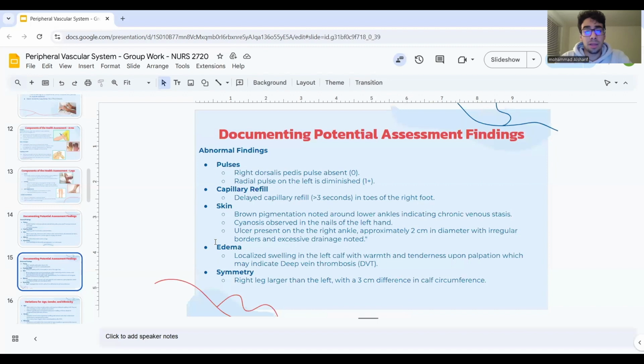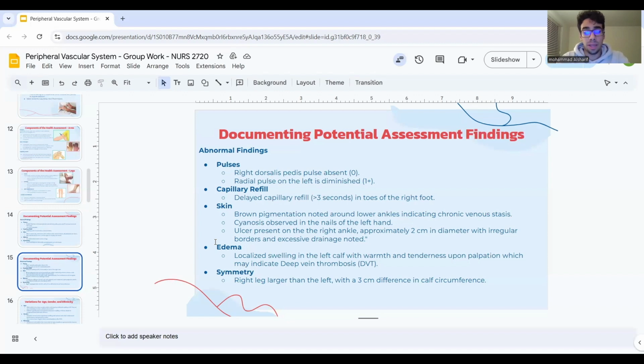Documenting potential abnormal findings, which could include the right dorsalis pedis pulse being absent. Radial pulse on the left could be diminished. Delayed capillary refill, more than 3 seconds, in toes of the right foot. Brown pigmentation noted around the lower ankles, indicating chronic venous stasis. Cyanosis observed in the nails of the left hand.